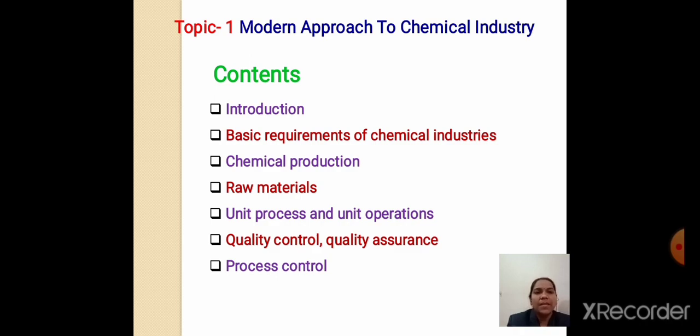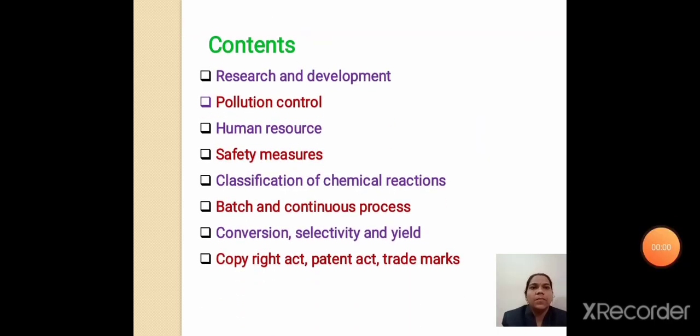Process control deals with the effect of different variables like pressure and temperature. Now in continuation, the next terms are research and development. Have you heard these terms before? That is R&D. Whenever you do a job in any industry, these terms are used: QC and R&D. QC is nothing but quality control and R&D is nothing but research and development.